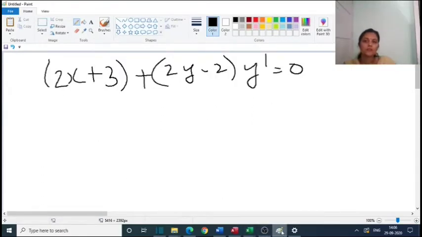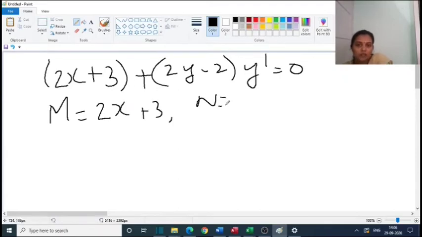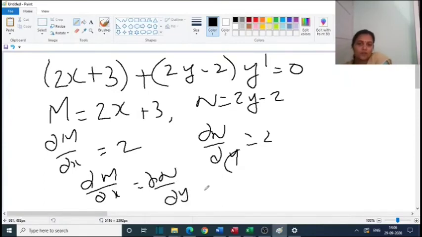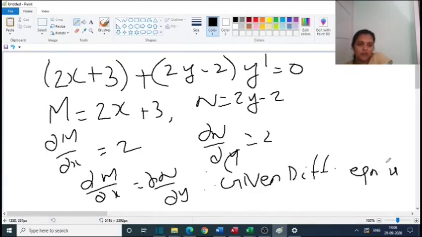Solve (2x plus 3) plus (2y minus 2) y dash equal to 0. Also show that the given differential equation is exact. So first we show that this is exact. For that, here M is equal to 2x plus 3, N is equal to 2y minus 2, dou M by dou x is equal to 2 and dou N by dou y is equal to 2. That is, dou M by dou x is equal to dou N by dou y. Therefore, the given differential equation is exact.